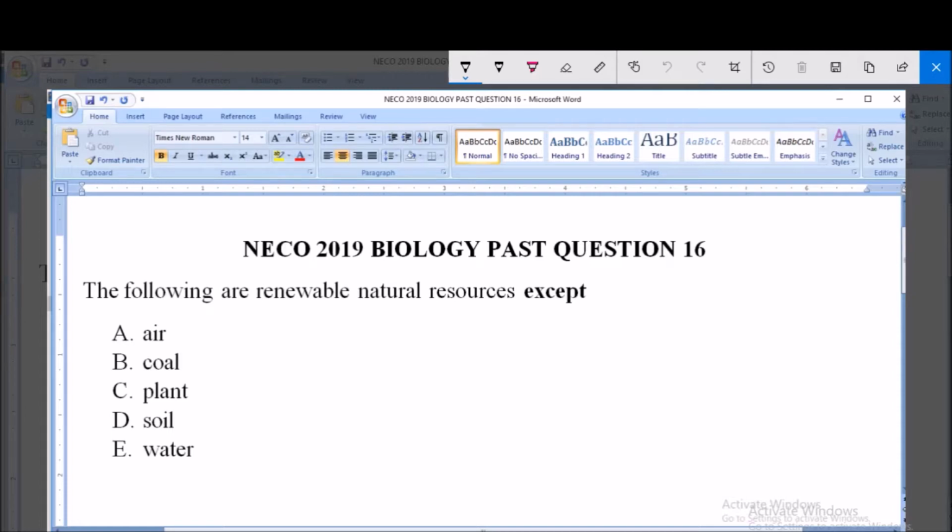The following are renewable natural resources except: A. Air, B. Coal, C. Plants, D. Soil, and E. Water.